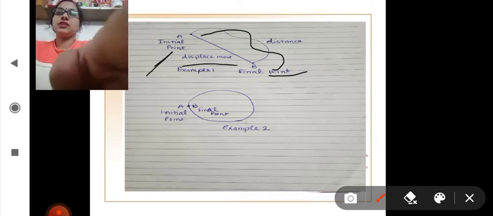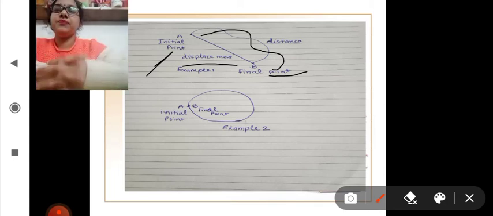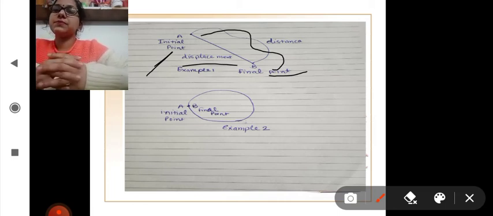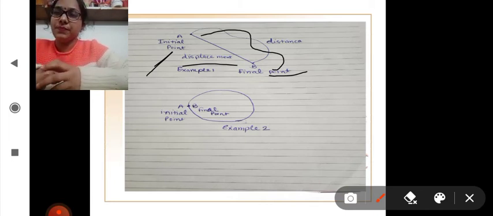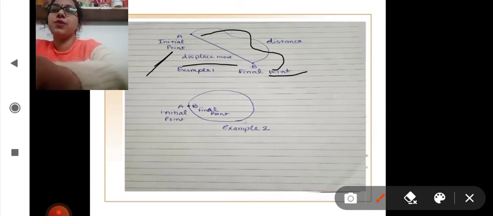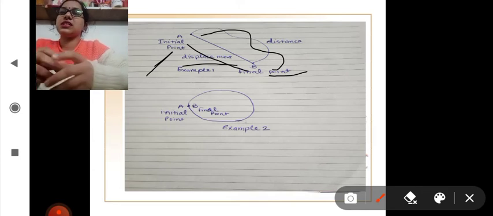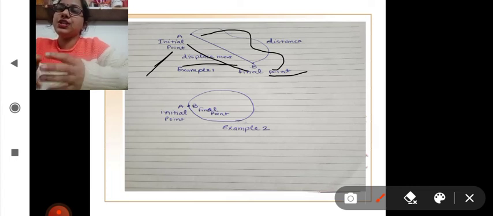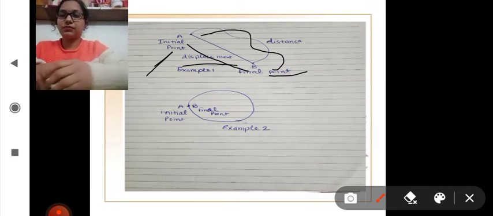So we can differentiate distance and displacement as distance is scalar whereas displacement is vector. Now what do scalar and vector mean? Scalar means the quantity which can only be measured, that is, it has only magnitude, no direction. Whereas displacement is the quantity which has magnitude as well as direction, that is, direction here is from point A to point B. While taking the distance, we just take initial and final point just as points, but for displacement, initial point and final point both matter.